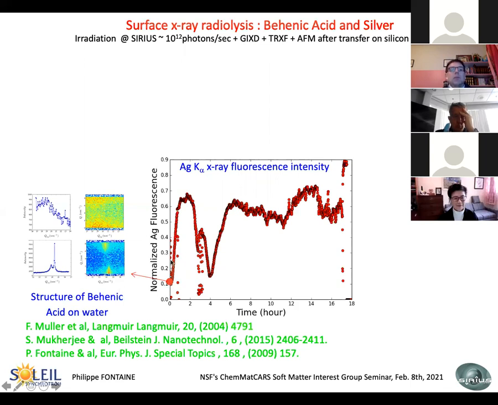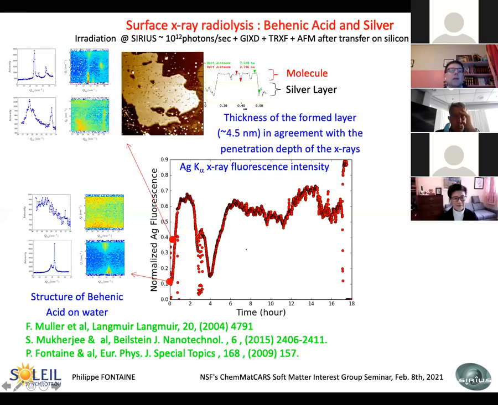With time, you see that the fluorescence of silver increases, meaning that we have more and more silver at the interface. And then at the end, in the middle or at the end of this increase here, you see that the organic phase starts to decrease a bit. The intensity of the organic phase is lower, but you have this remaining peak here, and you have other peaks that appear in the spectrum, which seem to be due to the multilayer.